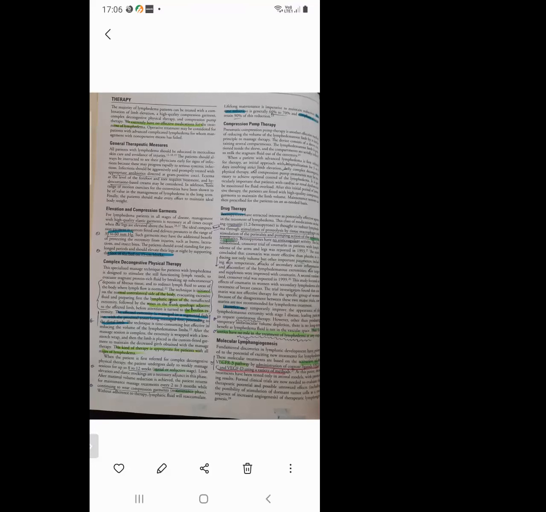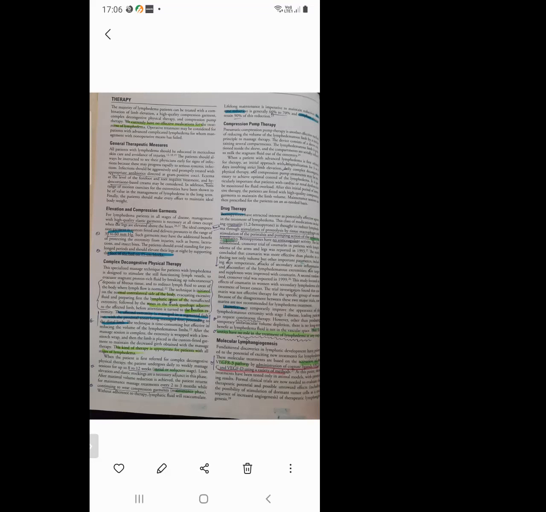Okay. Apart from decreasing the size of the lymphedema, what is the other advantage of this drug? It decreases the skin temperature and decreases the attacks of secondary acute inflammation and discomfort of the lymphedematous extremities. Skin texture and the symptoms will improve with the coumarin. That's it. Then we go to the diuretics.